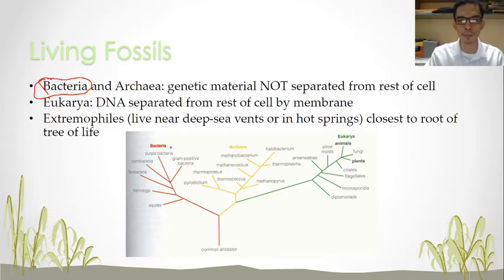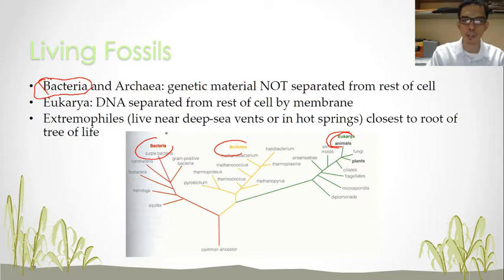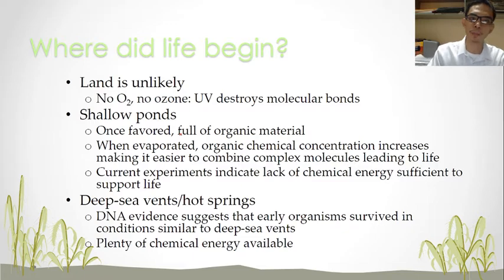We have different kinds of bacteria here: the bacteria, the archaea, and the eukaryotic bacteria. Technically, these are the groups of your bacteria. Okay. So when did life begin?